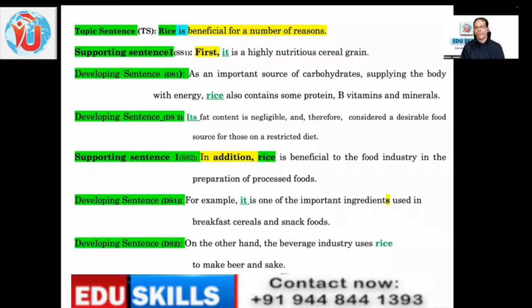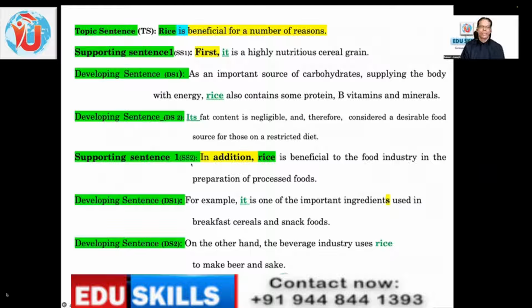And I'll tell you how to analyze the listening script for competence. Now, developing sentence 2 says its fat content is negligible. Why is it nutritious? Again, its fat content is negligible and therefore considered a desirable food source for those on a restricted diet.